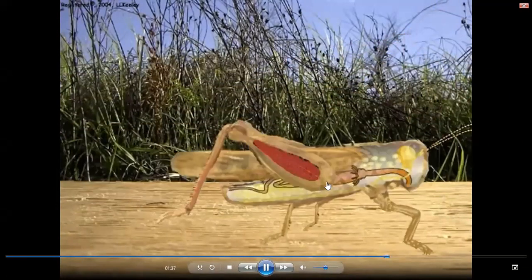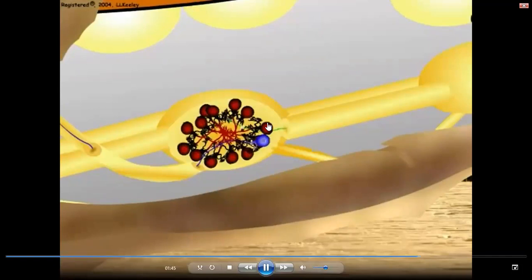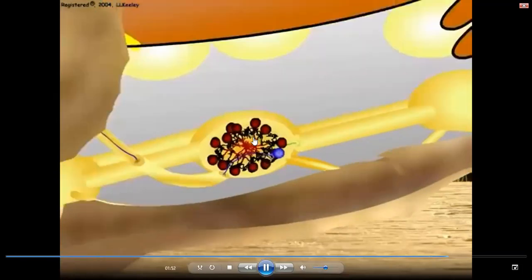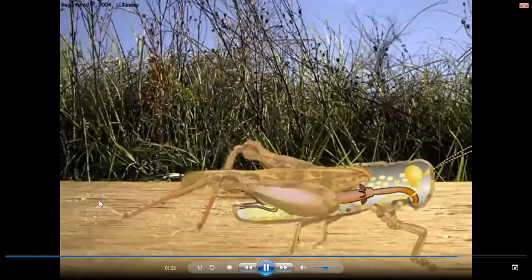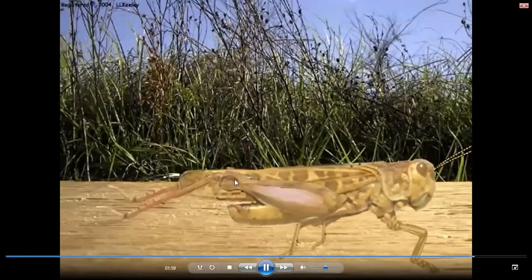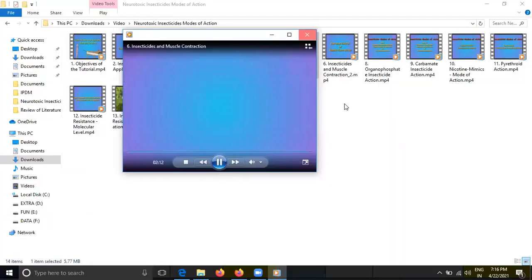Now you see, suppose you have applied the insecticide, what will happen? When you apply the insecticide, then a continuous flow of information will be there. Due to this unstable or continuous depolarization, it will trigger more muscle impulse conduction. Then the body will be like this, tremor, which I told you as jitters. Yes or no? This is the tremoring of the body, and the insect will die. Understood or not? Yes, sir. Okay.